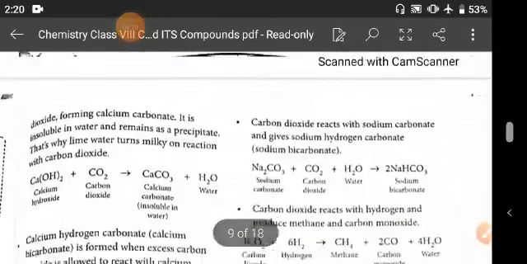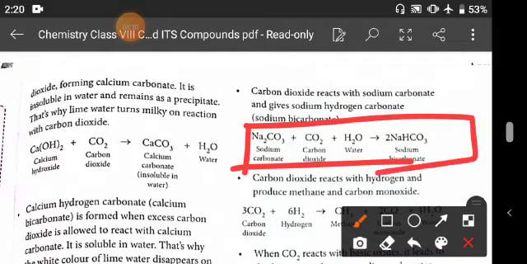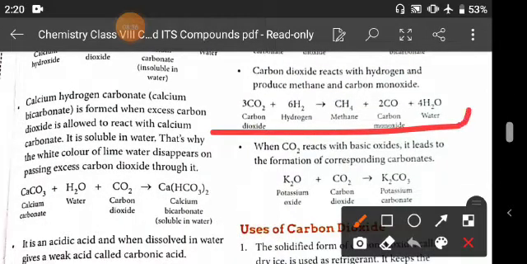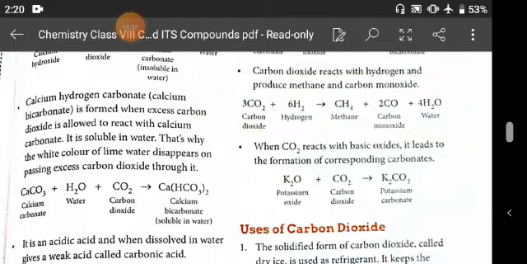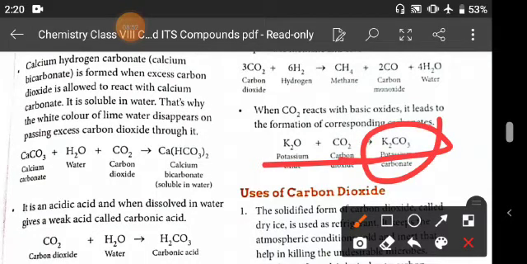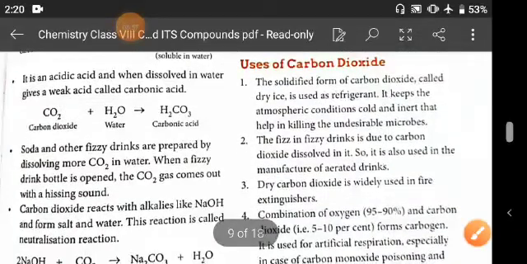Now the next thing is carbon dioxide reacts with sodium carbonate and gives sodium bicarbonate, and when hydrogenation of this carbon dioxide takes place, you will find methane, carbon monoxide and water. Now K2O, that is called potassium oxide, when it reacts with CO2, it gives K2CO3, that is called potassium carbonate. Next heading is uses of carbon dioxide.